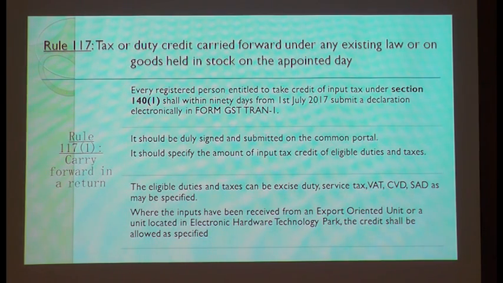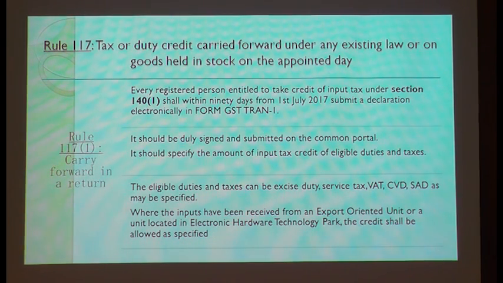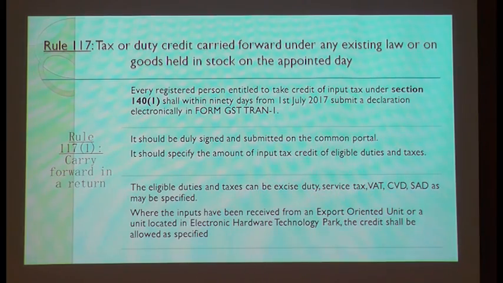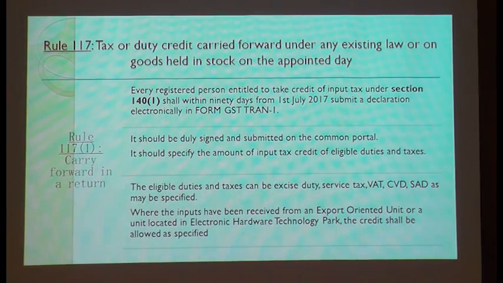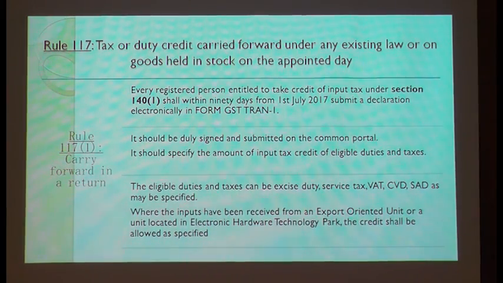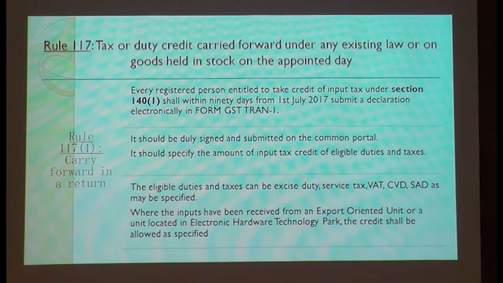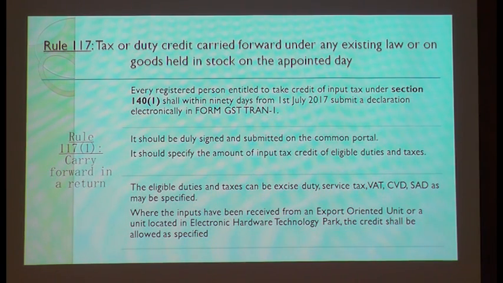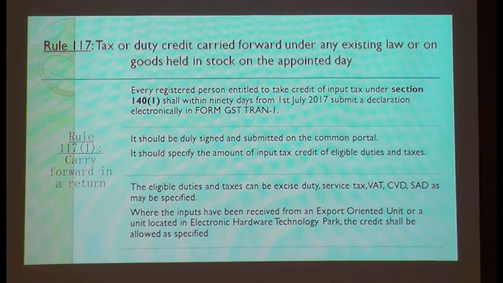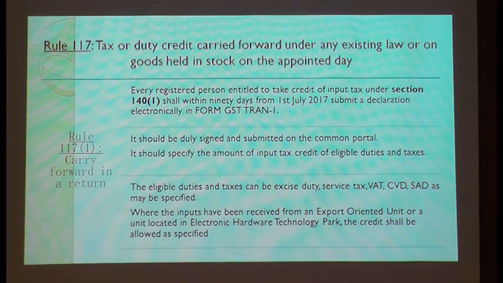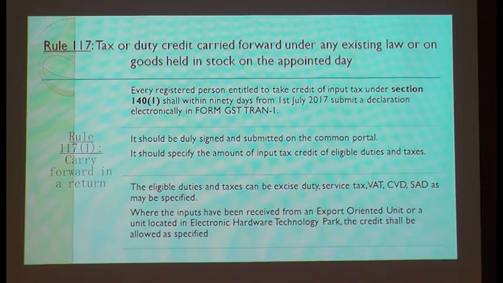That's the reason why, if you had seen in June, many of them were reducing their stocks. They were selling at discounts. They were selling with lots of offers. Why? Because they knew that they cannot set off their credit against the liability in July or August until you file your transitional forms. Today I am ready with all my transitional credit details.